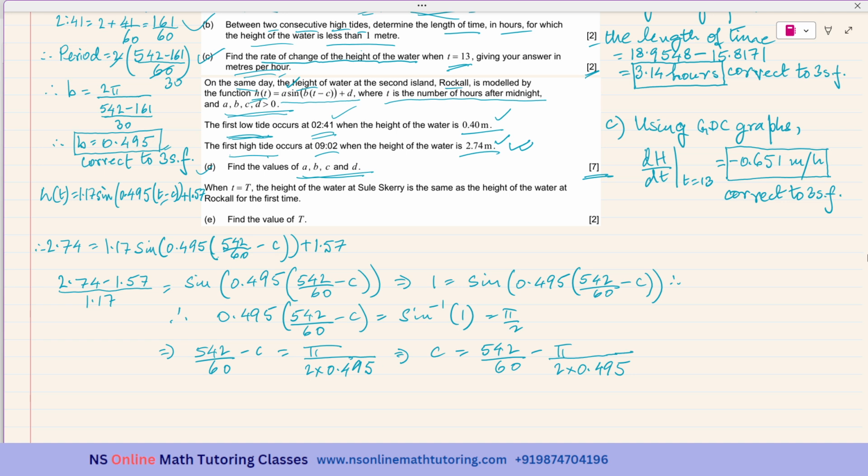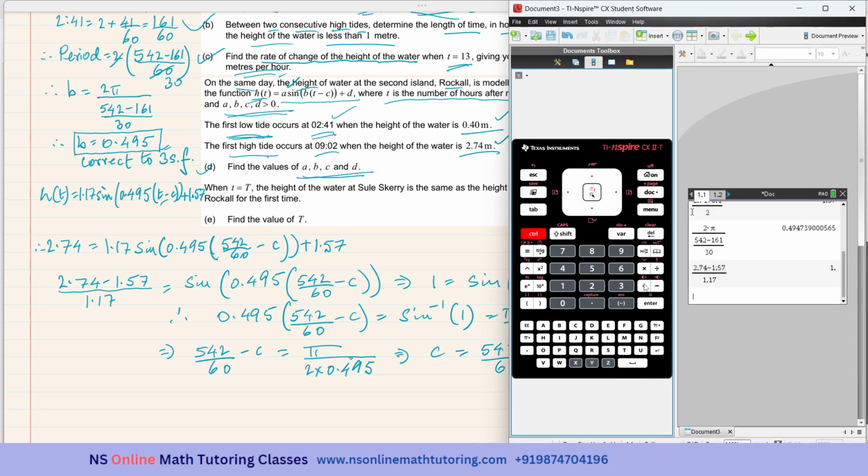Okay. So it is 542 over 60, and minus pi over 2 times 0.495.